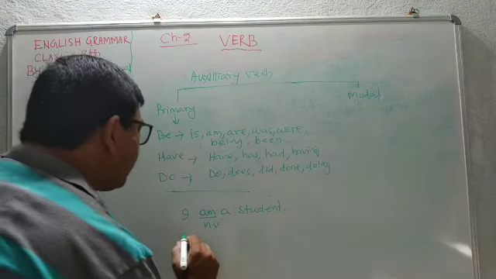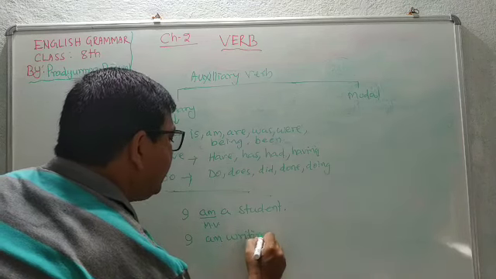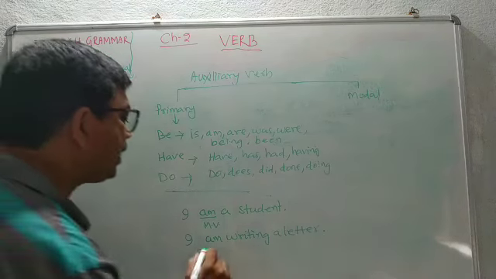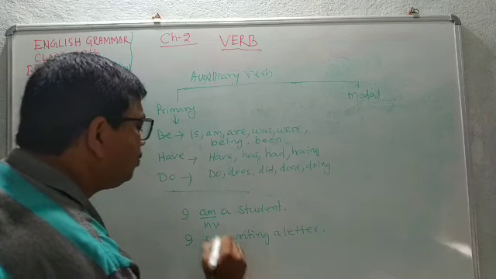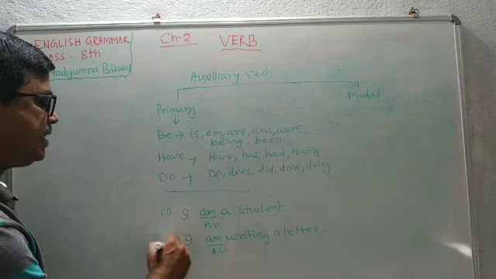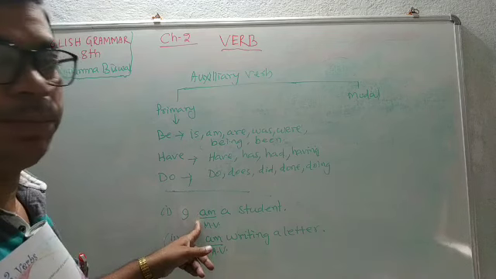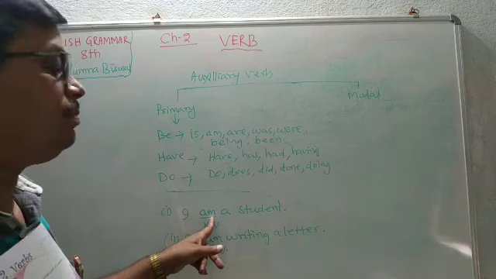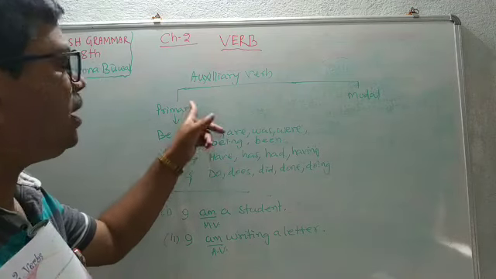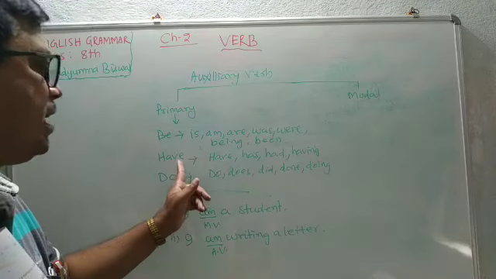Another sentence we are taking, I am writing a letter. Here am is the auxiliary verb. In the second sentence, am has been used as the auxiliary verb, but in the first sentence, am has been used as the main verb. So this am is a member of be verb, so be will be a primary auxiliary. Are you clear?